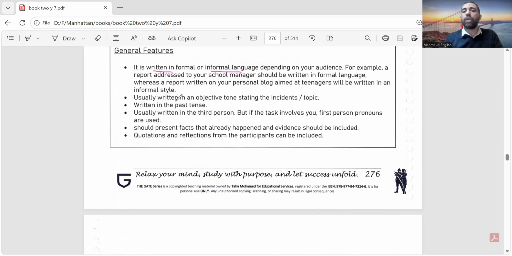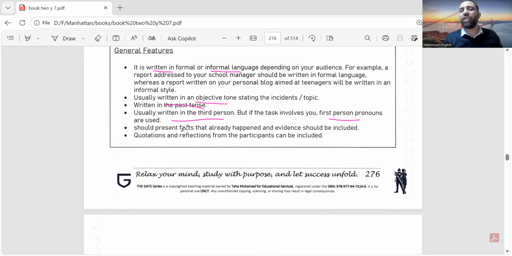Number two, it will be written in an objective tone. What does it mean? Don't express your personal feeling. Try to express the feeling of the whole school or even of all the students. I mean, do not focus on yourself, just focus on the object itself. And it must be written in the past because you report something that happened in the past. And of course, you use third person, he, she, it, or they. But sometimes you can use the first person if you are included. You can say I or we.